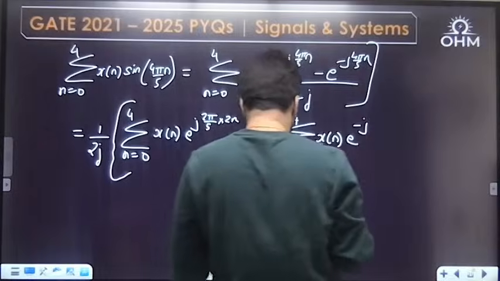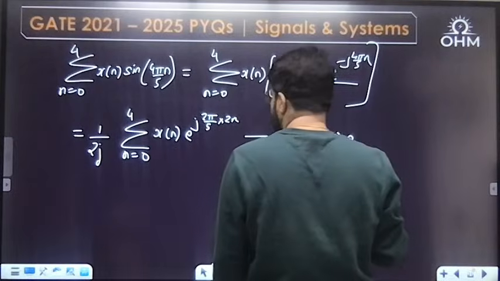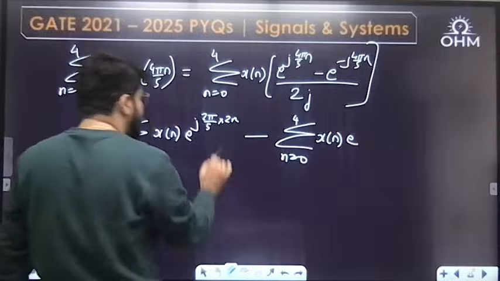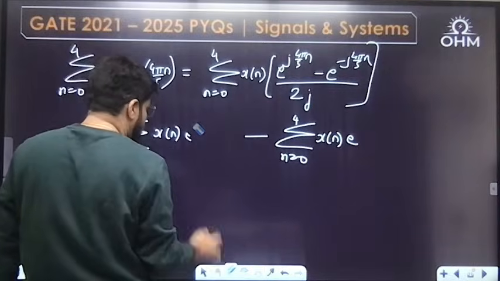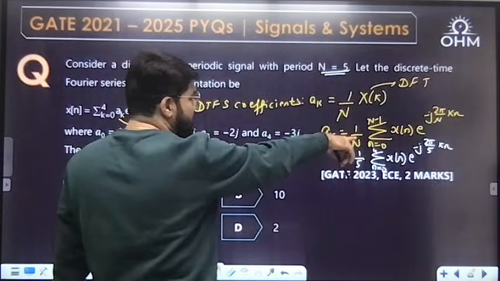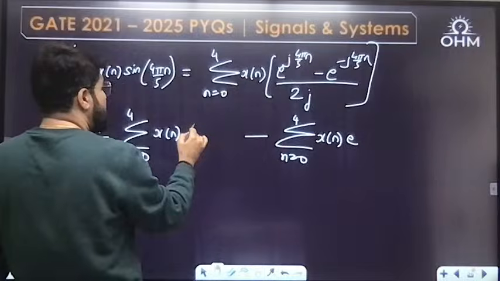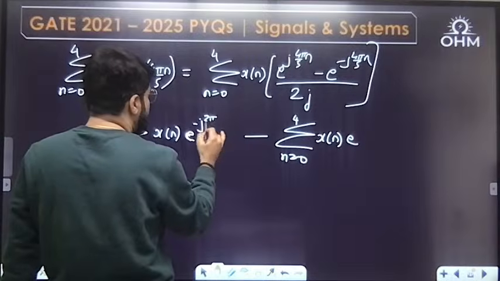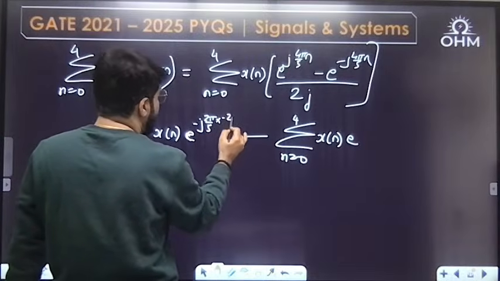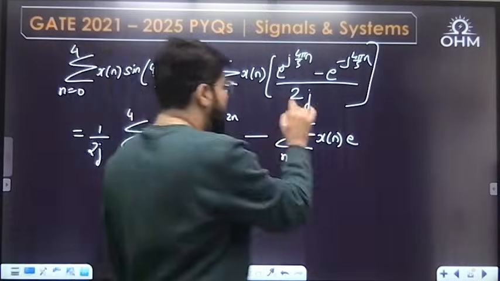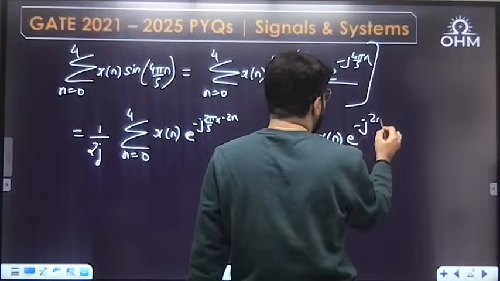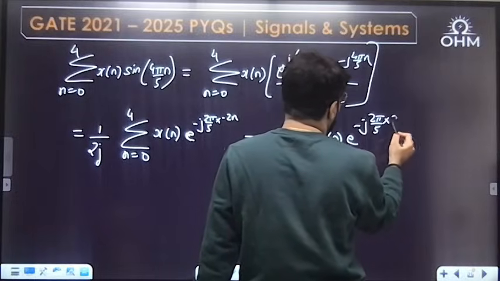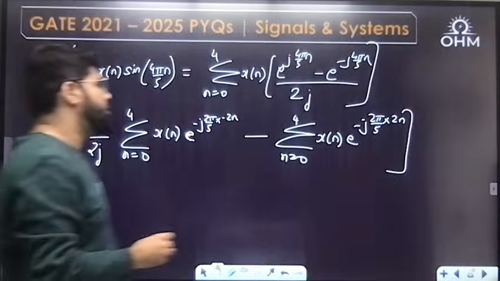This also I will write in the minus j format, because our coefficient formula has e power minus j. So I write the first one as e power minus j 2 pi by 5 into minus 2n. For the second one, minus minus becomes plus, so I write e power minus j 2 pi by 5 into 2n. This is how I will write these two.